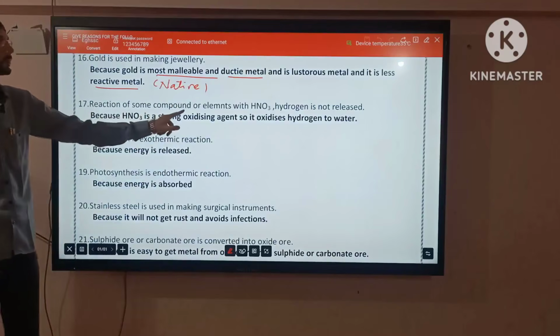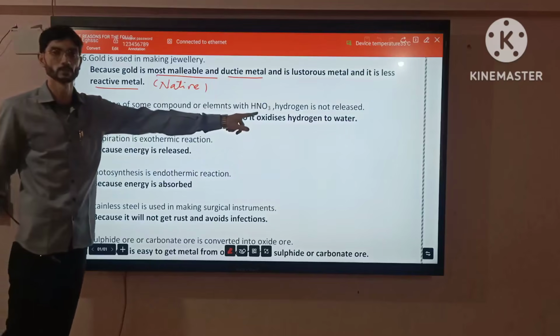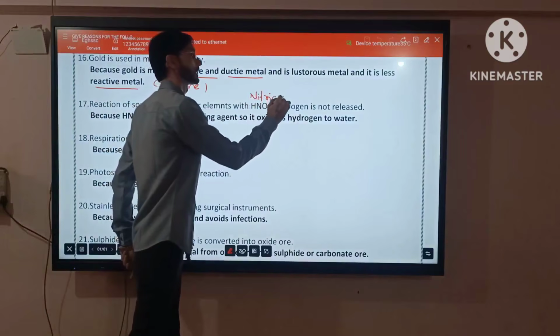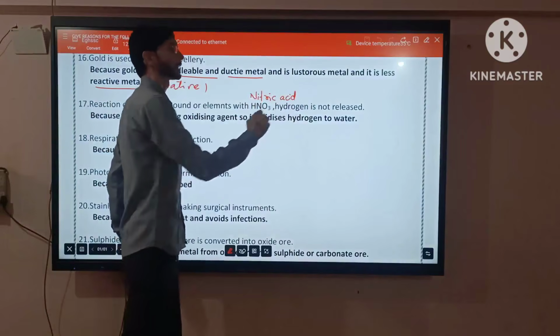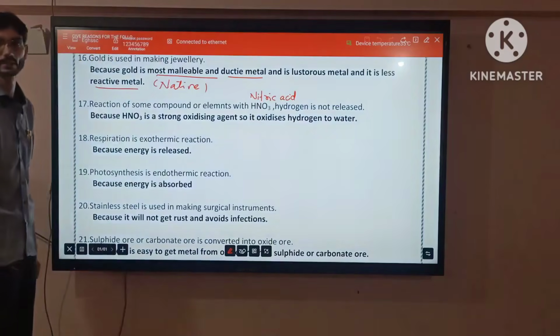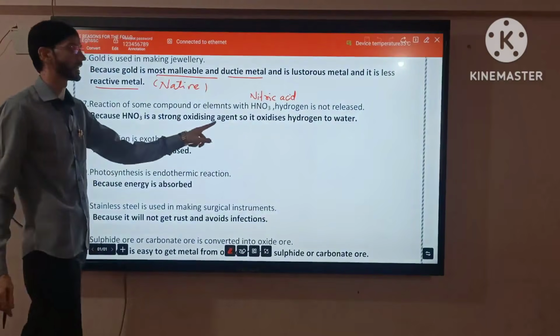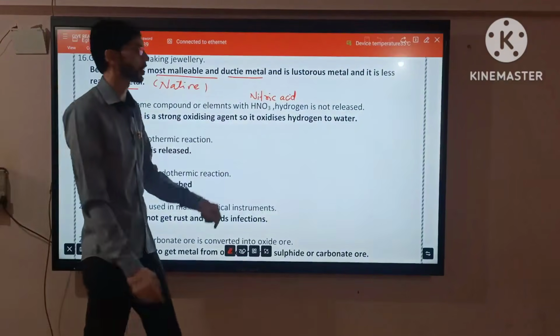Reaction of some compounds or elements with HNO3. Which acid is this? Nitric acid. Hydrogen is not released. We know very well because HNO3 is a strong oxidizing agent. So it is oxidized.